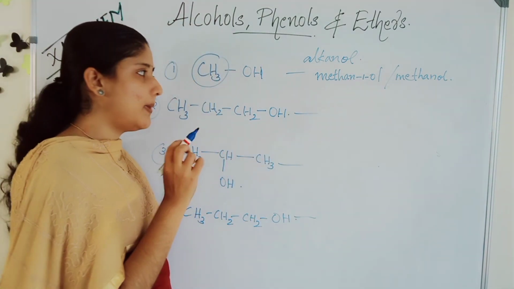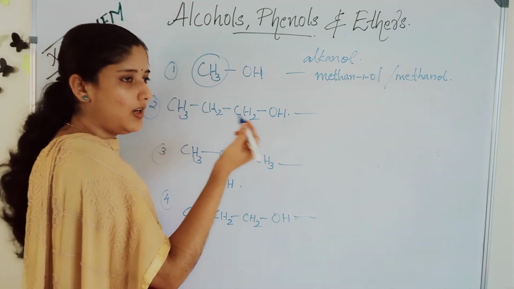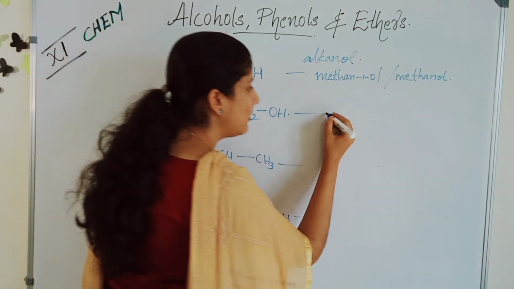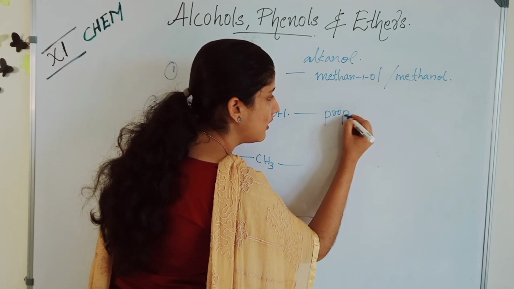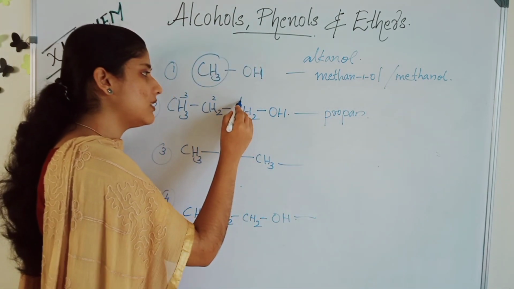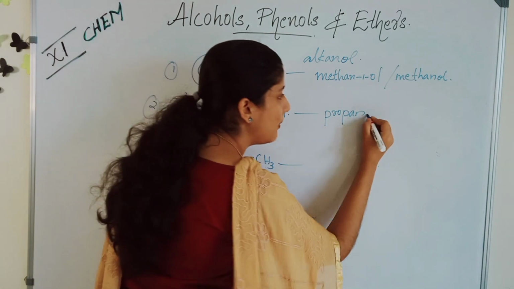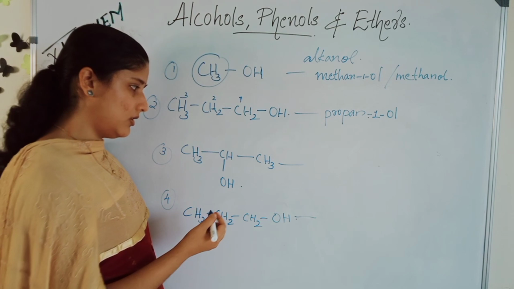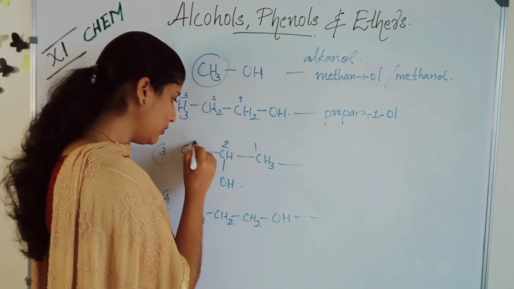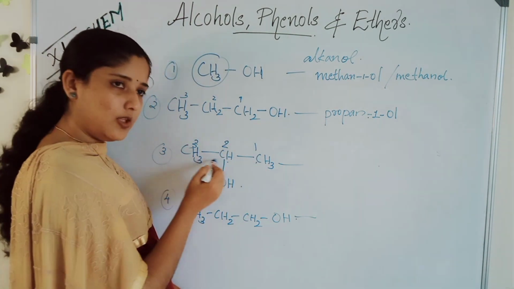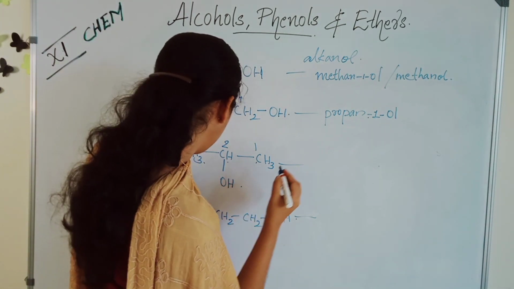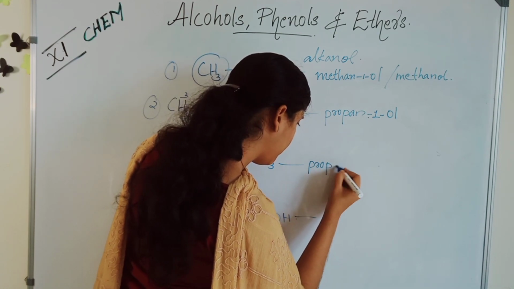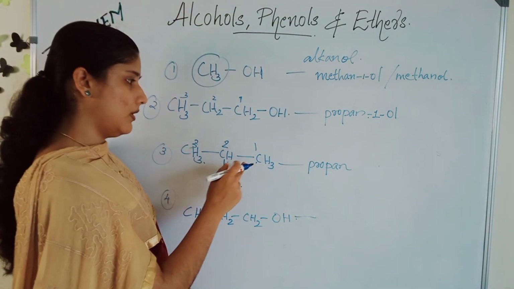This is the IUPAC nomenclature. Then look, we will number first 1, 2, 3. Prop, so propen. Here in the first number the OH is attached. So propen-1-ol. Okay. Next look. This will be 1, 2 and 3. Methane prop. So propen-2-ol.